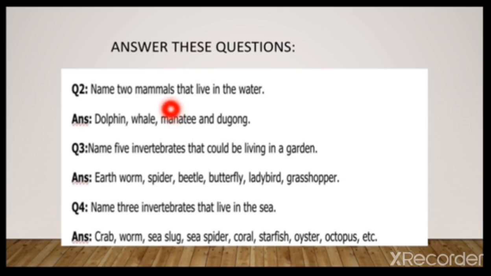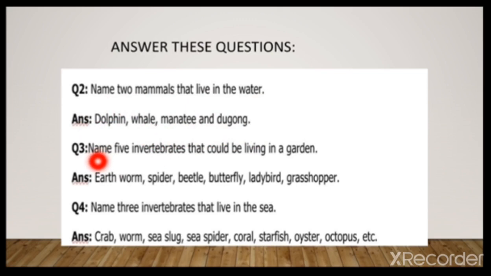Answer this question. Name 2 mammals that live in the water. They are dolphin, whale, manatee, and dugong. I repeat this: dolphin, whale, manatee, and dugong. They all are the aquatic mammals who live in the water.